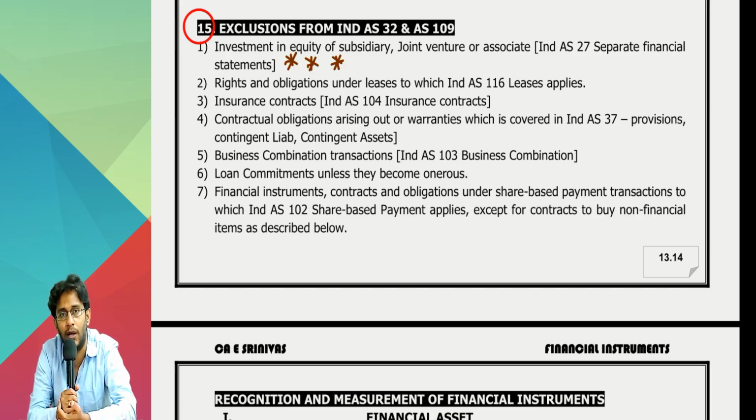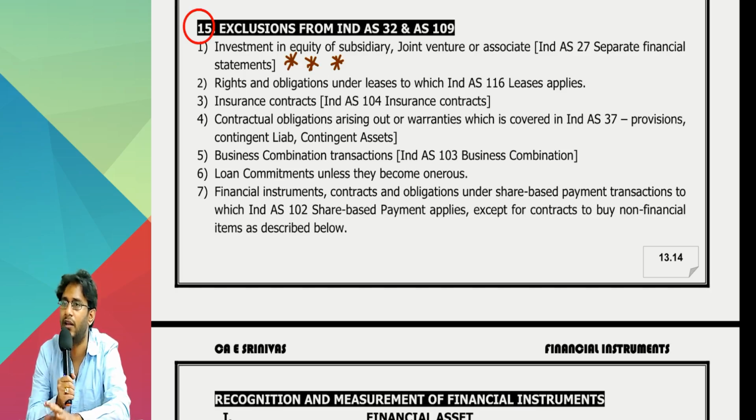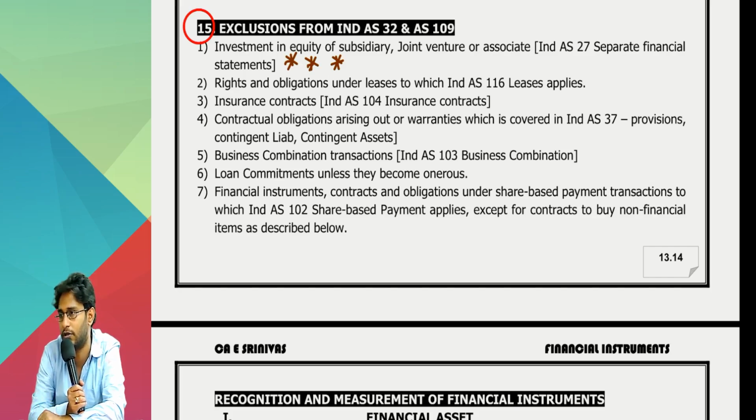So then which standard is applicable? There is a standard called separate financial statements, Ind AS 27. Later on we will see, it is a one-page standard. Ind AS 27 covers investment in equity shares of subsidiary, associate, joint venture. In that Ind AS 27 separate financial statements, the entity will have two choices. Choice number 1, cost. Investment in equity shares, you will show them at cost without doing any fair valuation, lifelong, only cost. Option number 2, you can follow Ind AS 109.